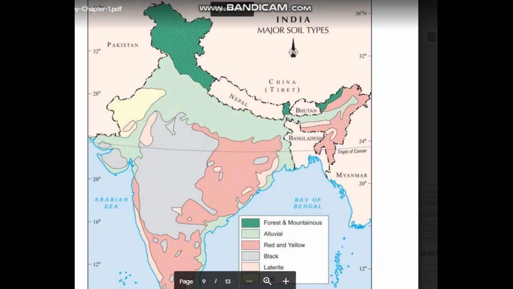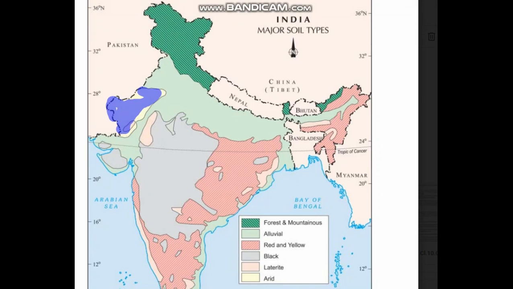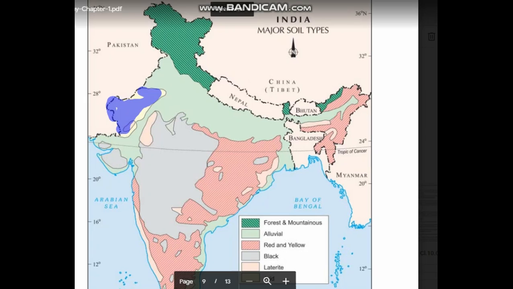As we can see in the map, in the western part of India, we can find the desert, which is also known as Thar Desert, and in this desert we find arid soil due to high temperature and dry region. It's very dry with very little rainfall. Here the water is very less, so it is very difficult for vegetation to grow. Even then, cultivation can be done with the help of proper irrigation methods.